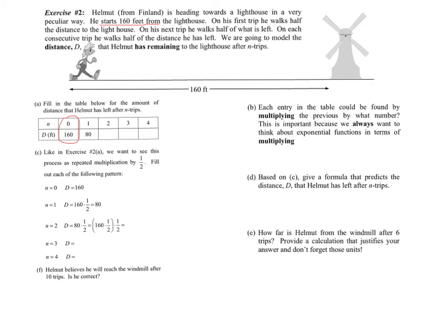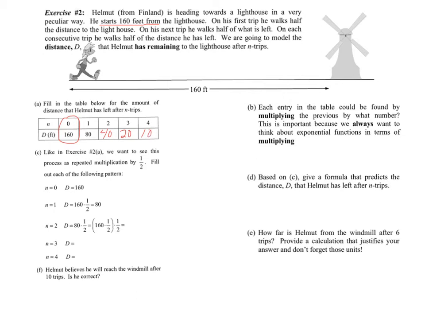A says at 0 steps, he's at 160. After 1 step, he walks 80. After 2, he walks 40. After 3, he walks 20. And after 4, he walks 10, or he's 10 feet away.